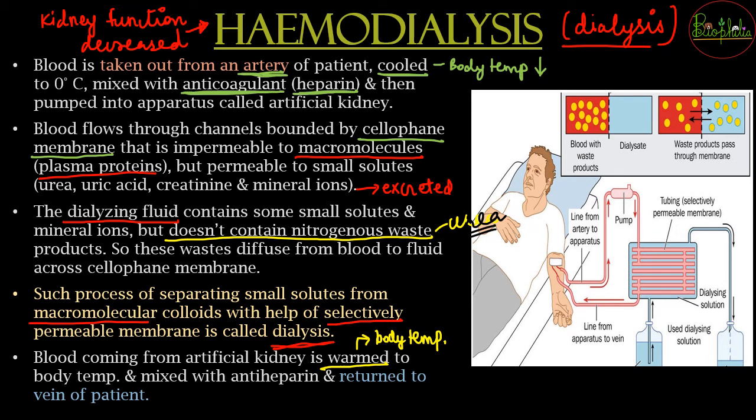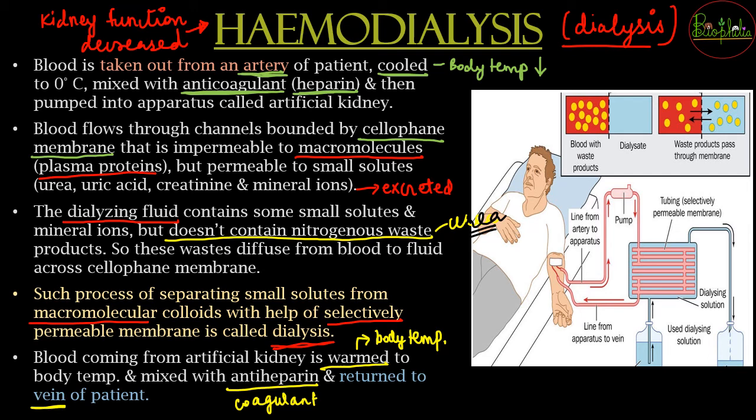going to be mixing of antiheparin. Antiheparin, that is, the coagulant will be mixed here. The coagulant is mixed because previously anticoagulant heparin was added so that they do not form clot in the machine. But as soon as we have to send it back into the body through the vein, what needs to be done?